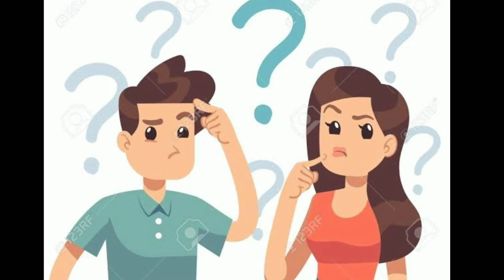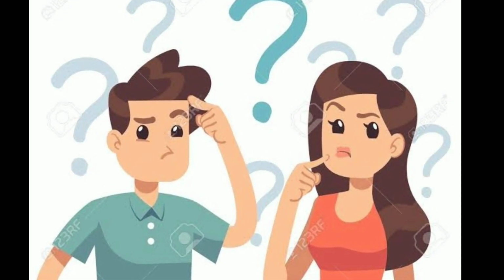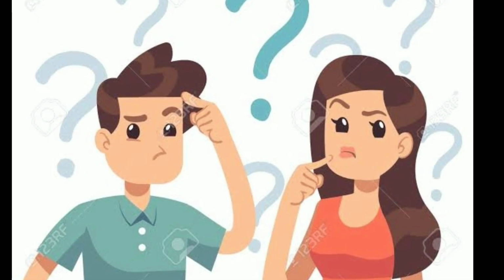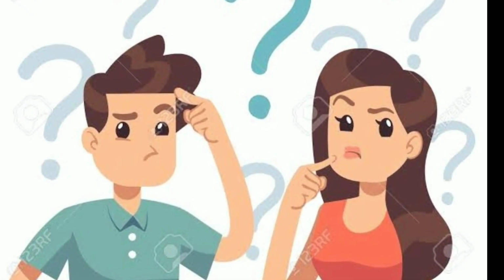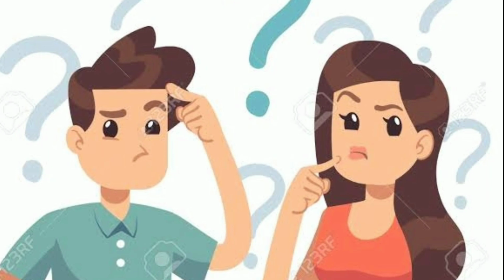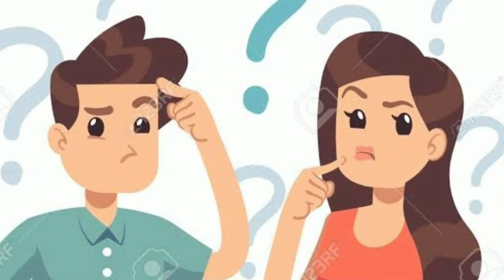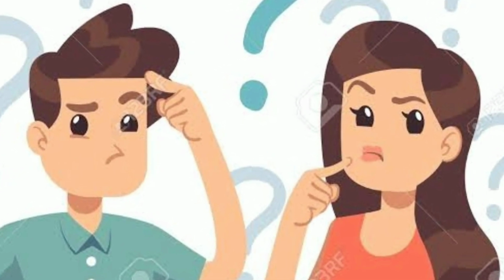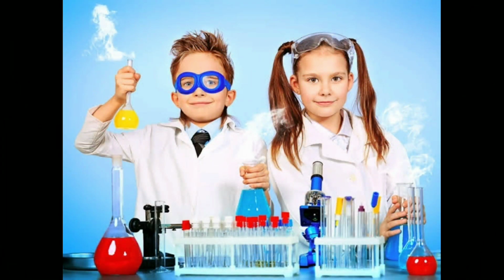Dear students, in the last two methods we have discussed how to determine the density of an irregular object which is heavier than water, such as rock, stone, iron object, etc. Then what about the object which can float on water? It means the object which is lighter than water. How do we measure? Let us perform an experiment to understand this concept.